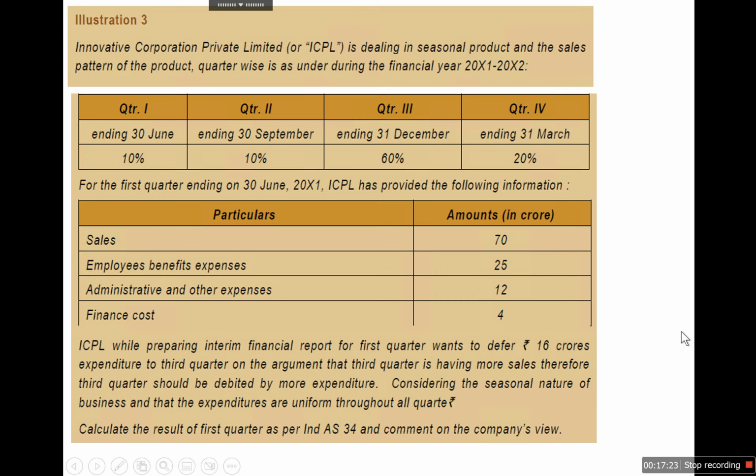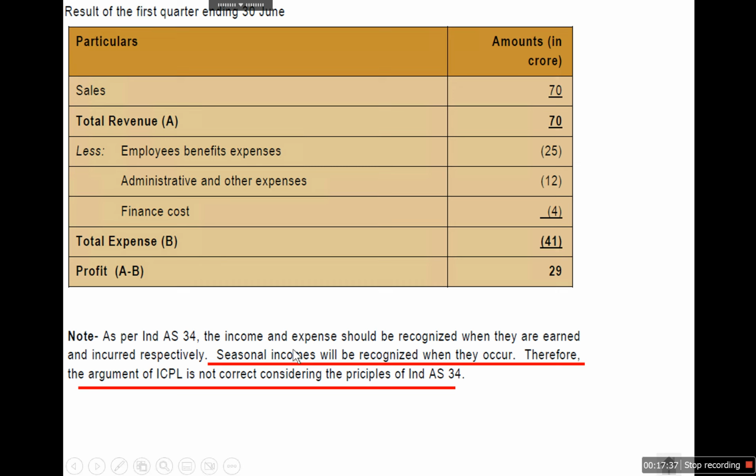As we have discussed in our earlier slide, revenue, assets, liabilities, expenses we need to recognize if they meet the recognition principles, and no deferment is allowed. So if we check this, seasonal income will be recognized when they occur. Therefore, the argument of ICPL is not correct considering the principle of Ind AS 34, as no deferment is allowed. So while calculating the profit, they have to consider the 16 crores of expense that ICPL has asked for deferment.